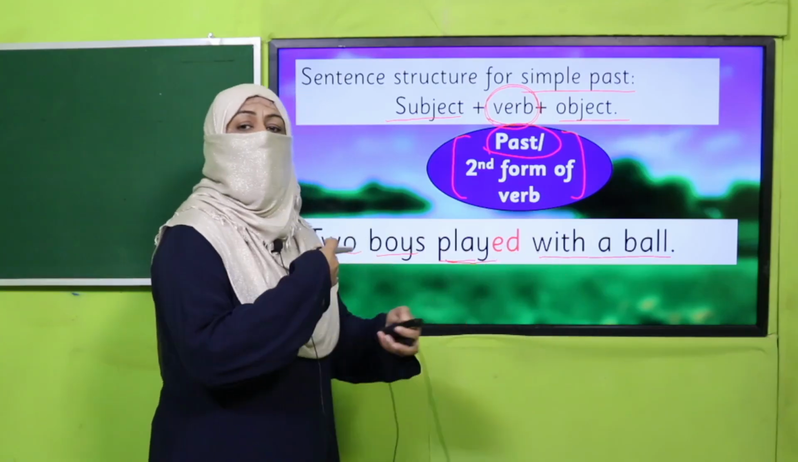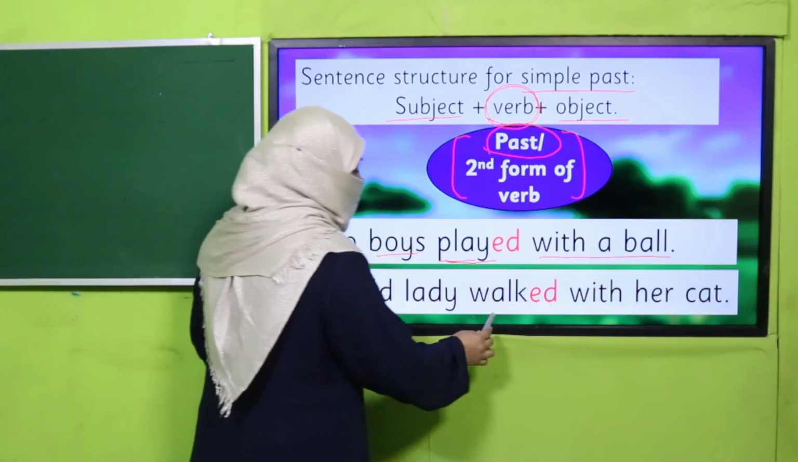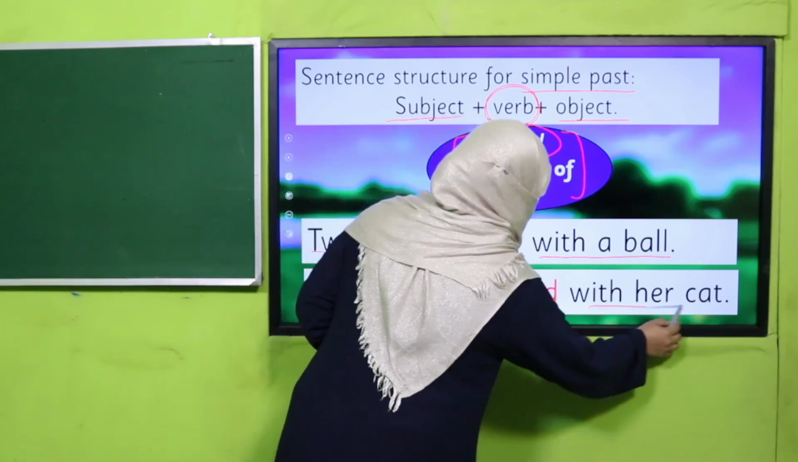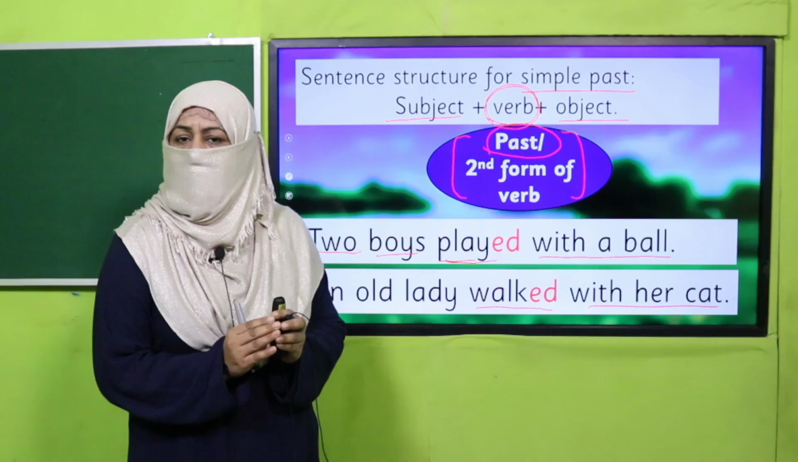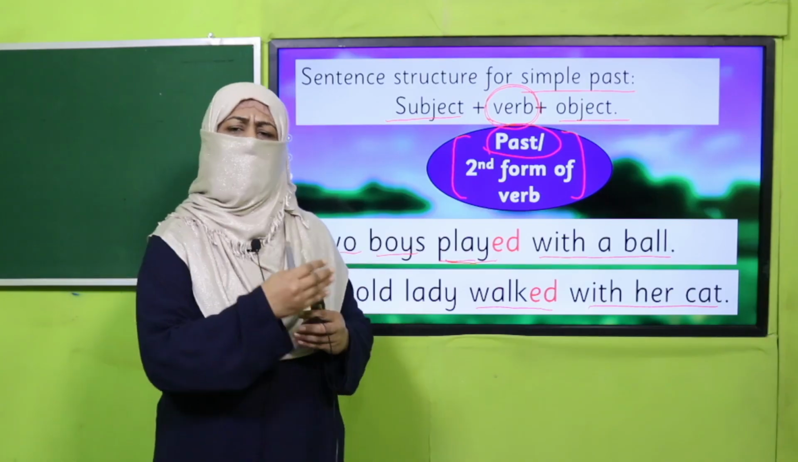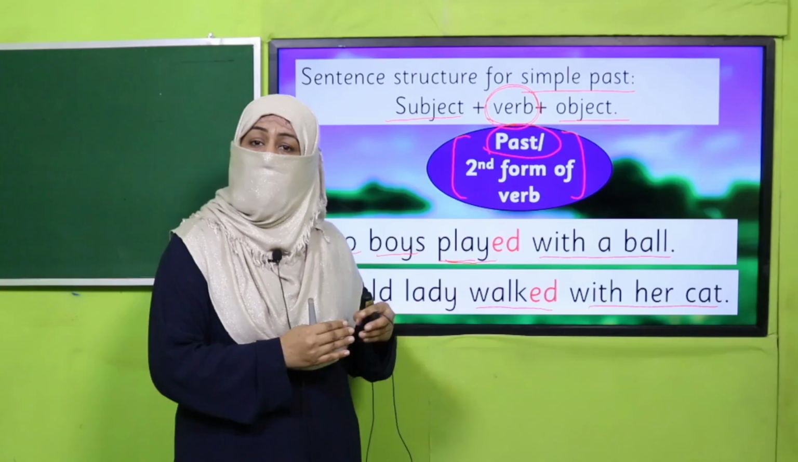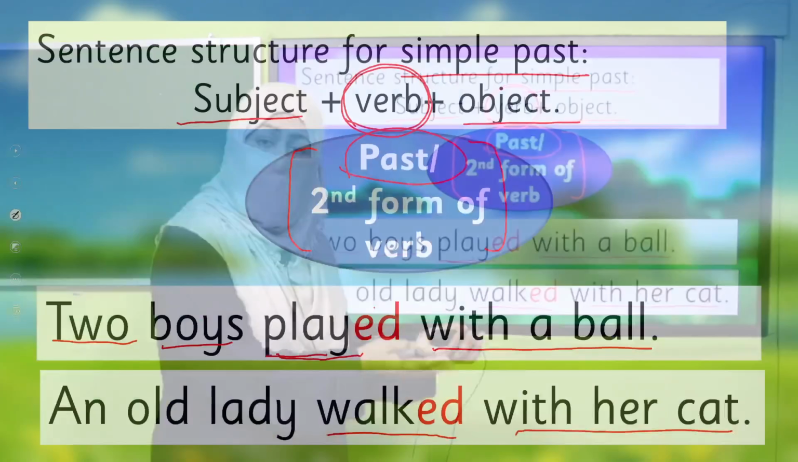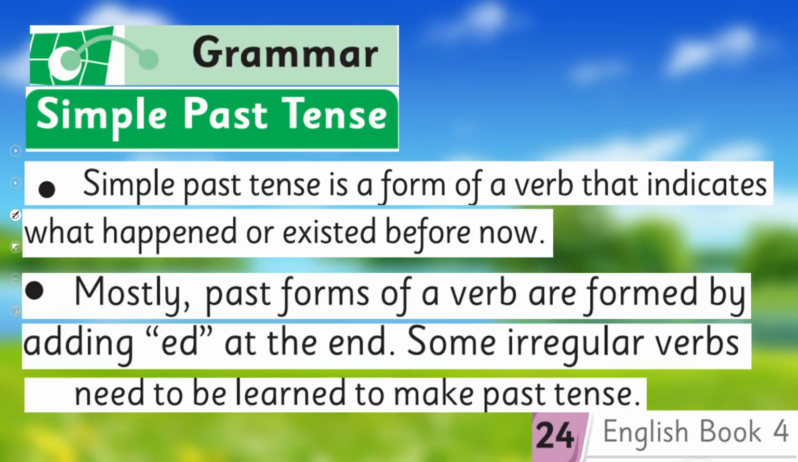Two boys played with a ball. It means they have done it. And an old lady walked with her cat. So simple past tense we usually use when we are telling a story, this happened, this happened. So it is the work which has already been done. All right. Now all of you open your book on page number 24. Let's see what your book says about it.